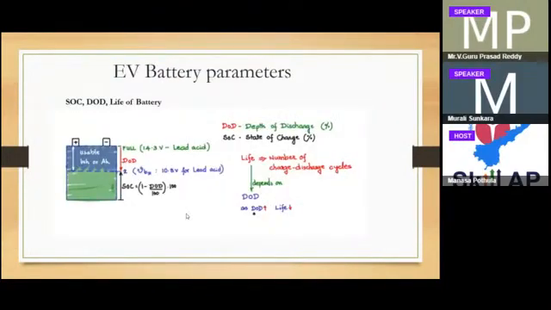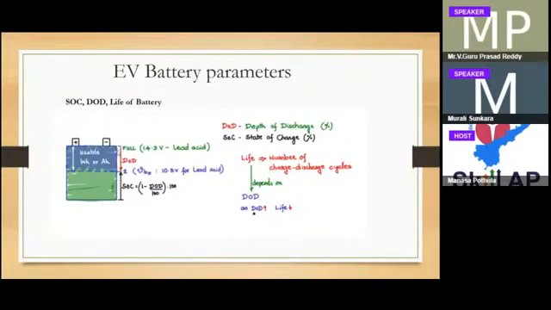As I already told you, let's look at state of charge, depth of discharge and life of the battery. A few fundamentals here: depth of discharge is nothing but how deep the battery is allowed to discharge.